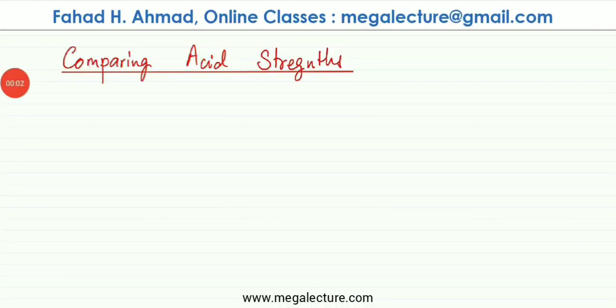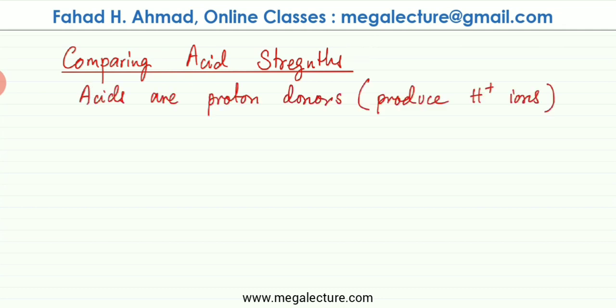In the following lecture, we're going to try and compare acid strengths of different organic compounds that can behave as acids. So the first thing is we need to define what acids are. Acids are proton donors or any molecule that produces H plus 1 ions. As an example, if a molecule HA releases or produces H plus 1 ion, it is classified as an acid.